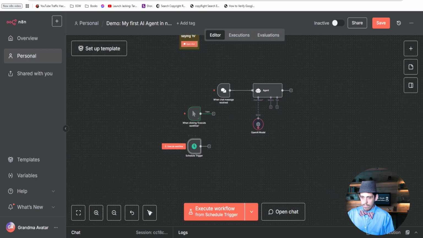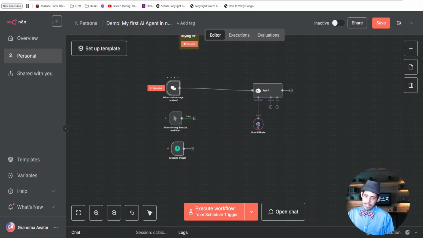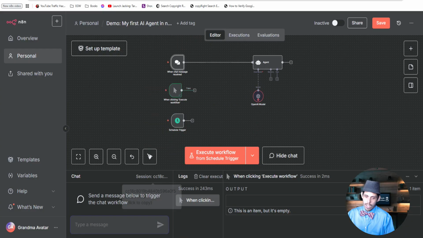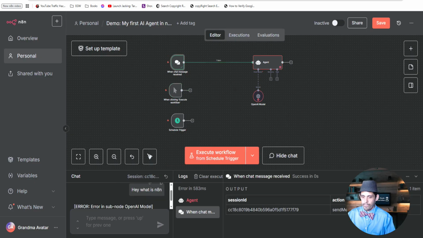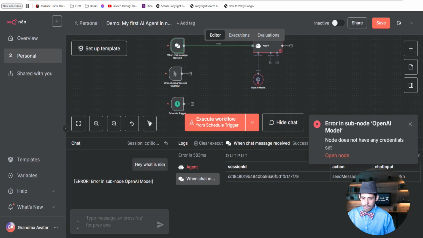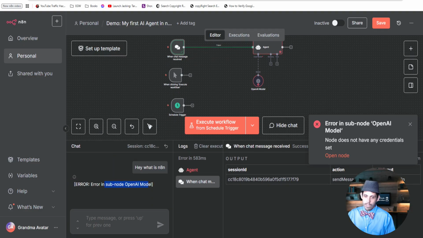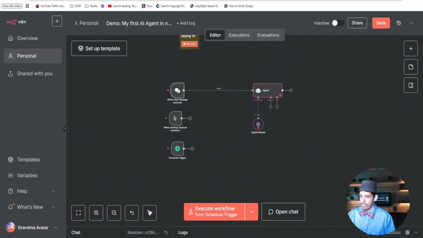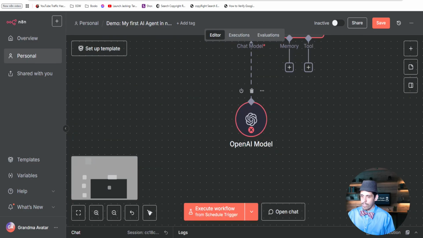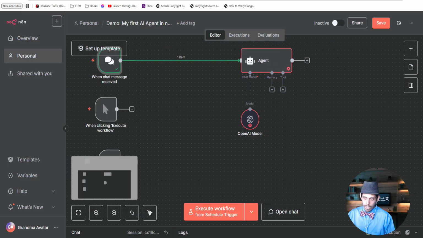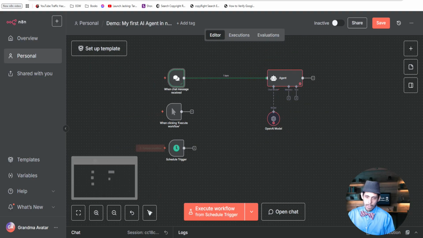Do you have two triggers there? Right now I have two triggers. Are they connected together? Technically I have 3 triggers here, because one's a chat. This one I could chat and say, hey, what is N8N? And it's got an error because if you could see, I don't actually have the OpenAI model. There's no credential set for that yet, but I'll show you how to do that in a moment. But you had a question about these 3?